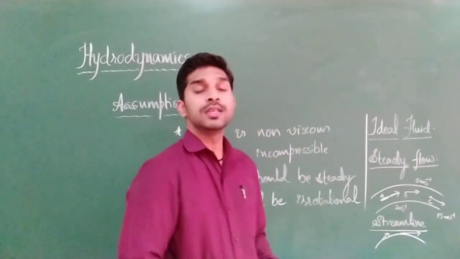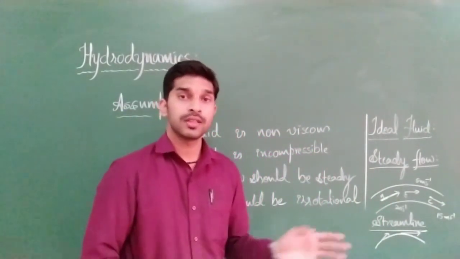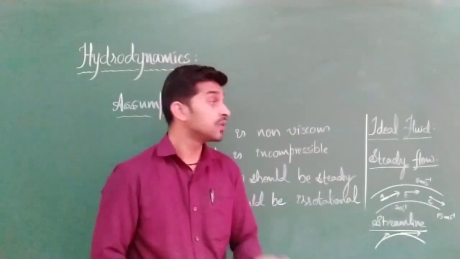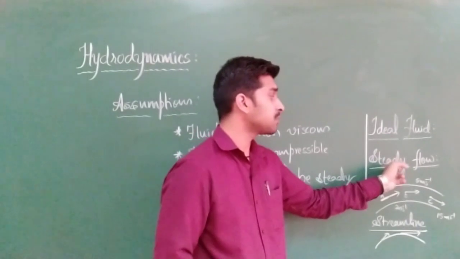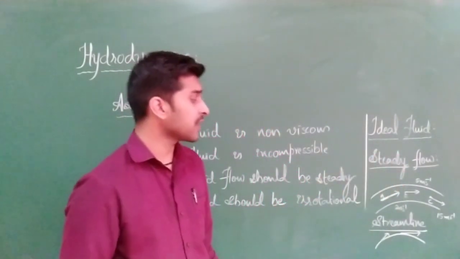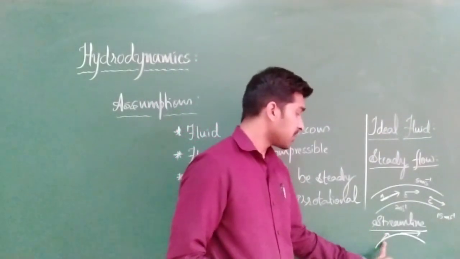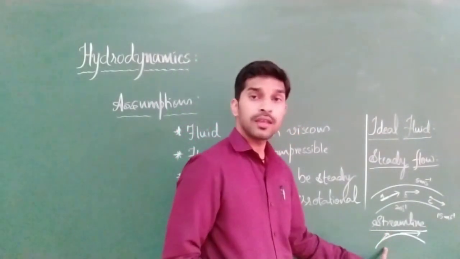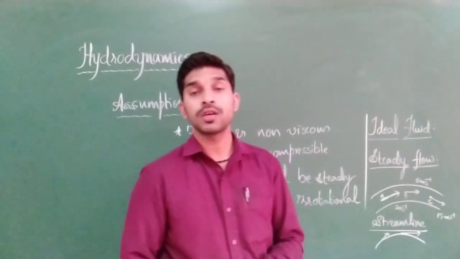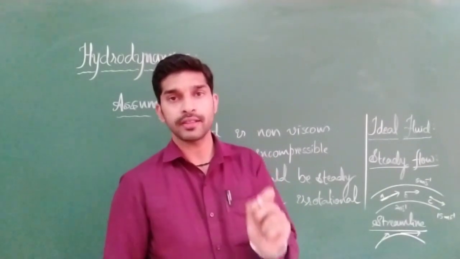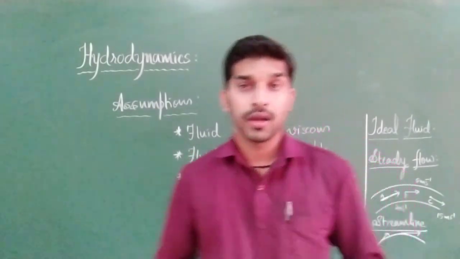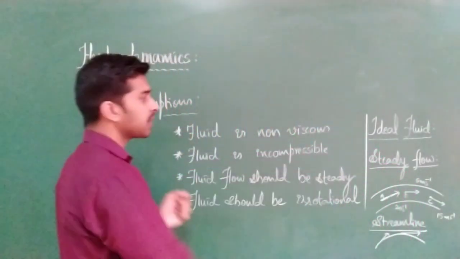So basically, streamlines are nothing but the path followed by the fluid particles in which flow? Steady flow. This word is important, steady flow. And one more fact: the tangent drawn at any point on the streamline will give us the direction of velocity at that point. Clear? Shall I repeat all the things once again? In a small introduction and small conclusion part, I will conclude.